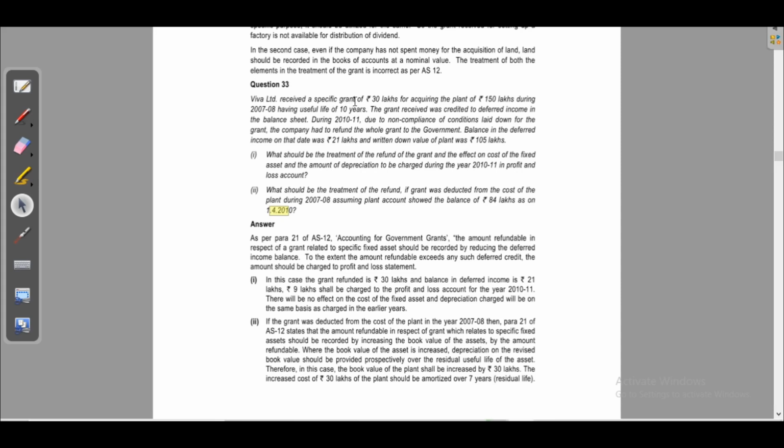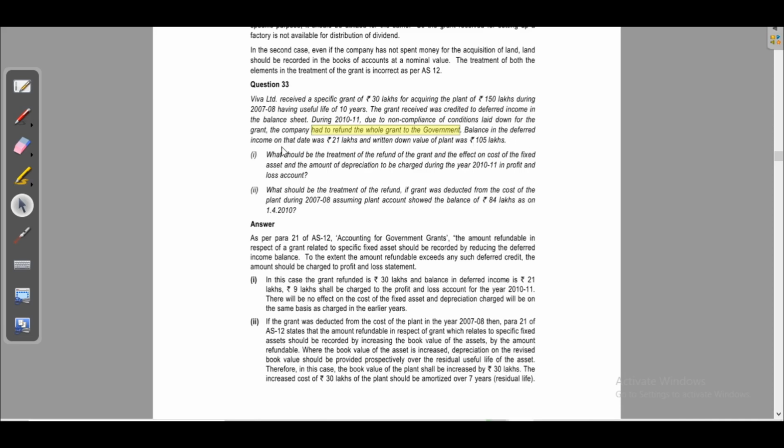Here Viva Limited received a specific grant of 30 lakhs for acquiring plant of 150 lakhs. The grant received was credited to deferred income account. That means it is the gross method. In the balance sheet, during 2010-11, due to non-compliance of conditions laid down for the grant, the company had to refund the whole grant to the government. Now at the time of refund of grant, we have to pass the entry deferred grant account debit to bank account, because at the time of receipt of grant, bank account was debited and deferred grant account credited.